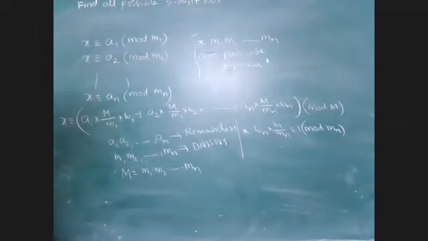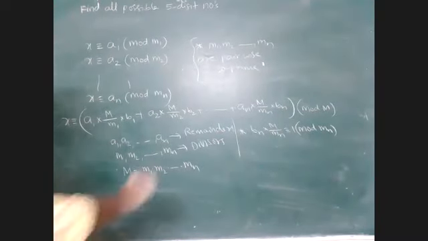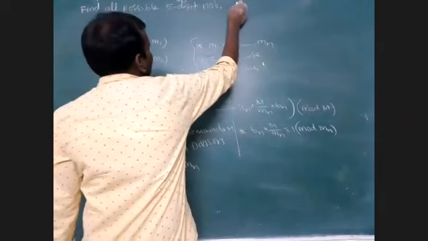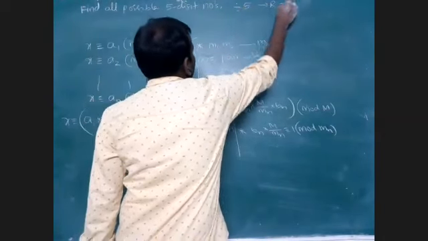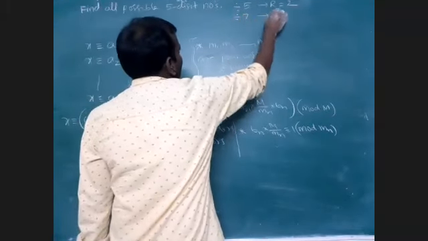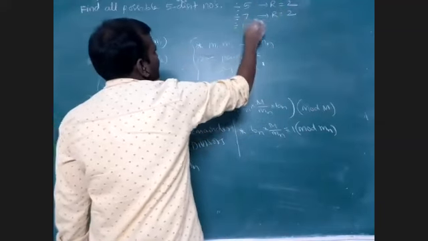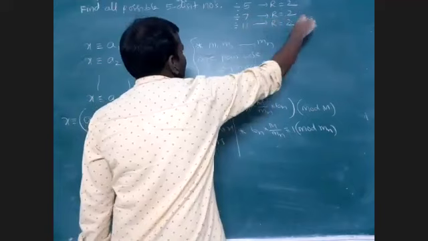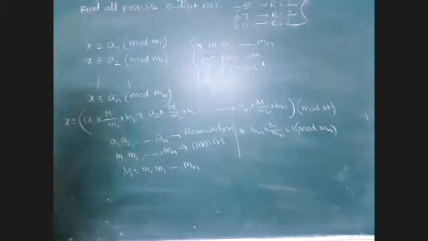Find all possible 5-digit numbers such that when divided by 5, the remainder is 2. Well, simply I am writing: divided by 7, the remainder is 2 again. Divided by 11 also, the remainder is 2. Solve this question by using the Chinese Remainder Theorem, which I am giving as homework for you.